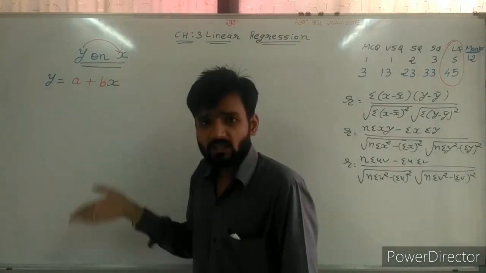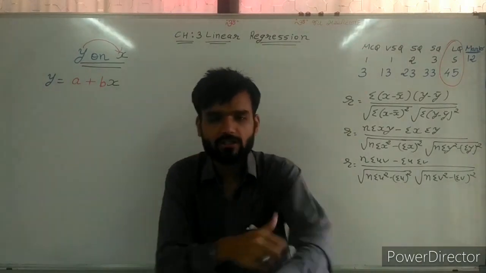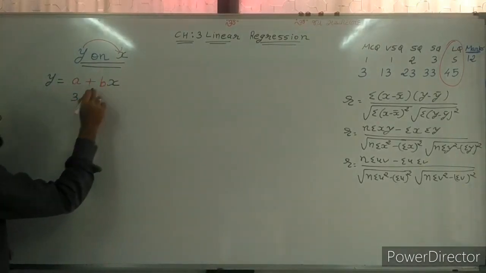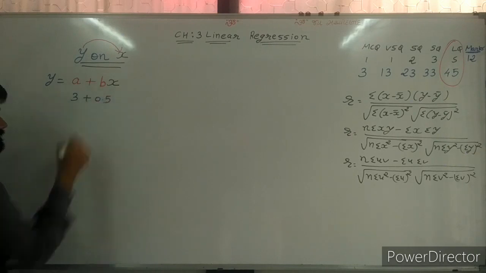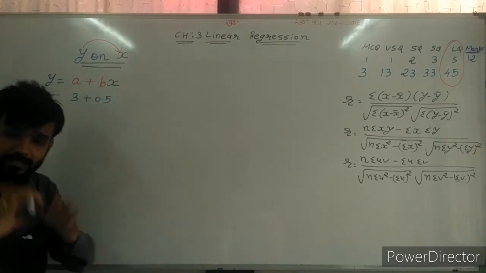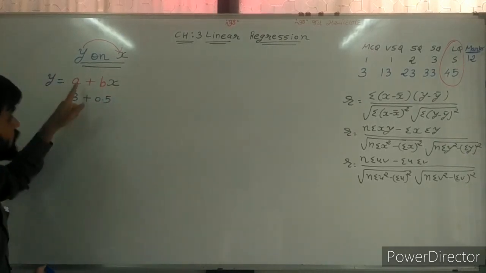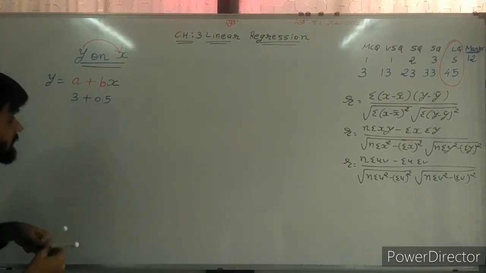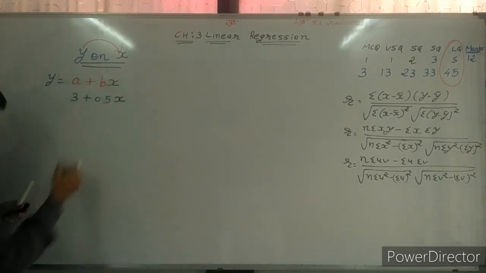Sir, what are a and b? Suppose the assumption is a is equal to 3 and b is equal to 0.5, and x as it is.